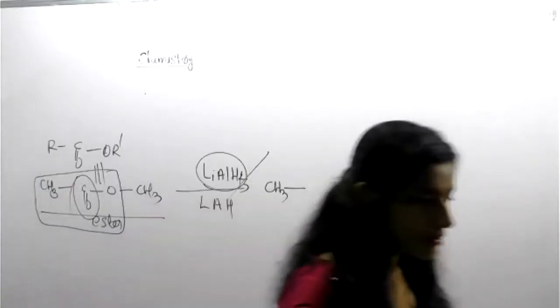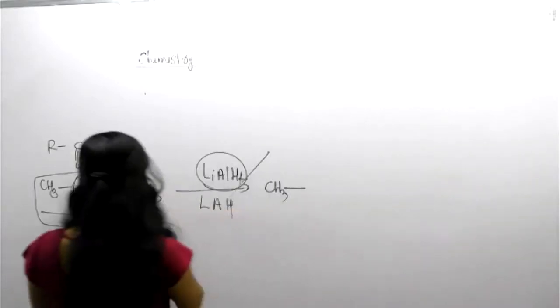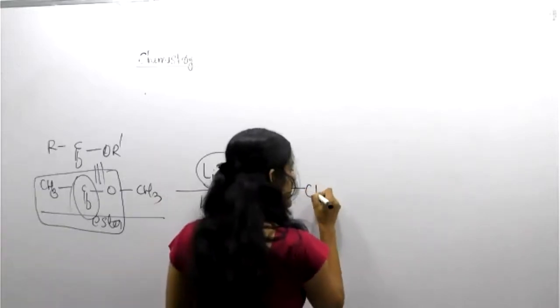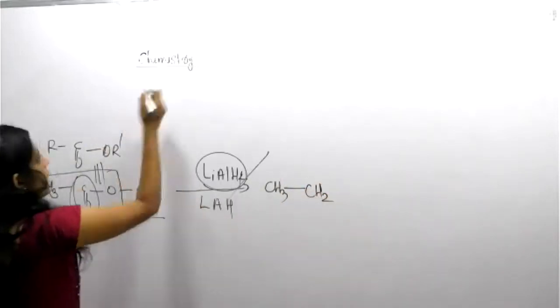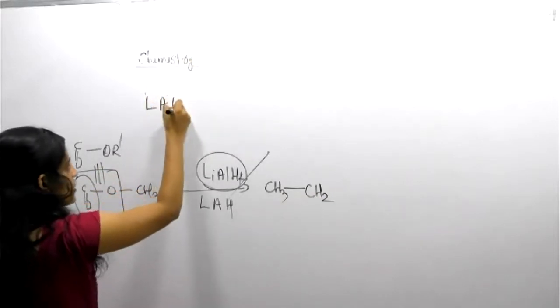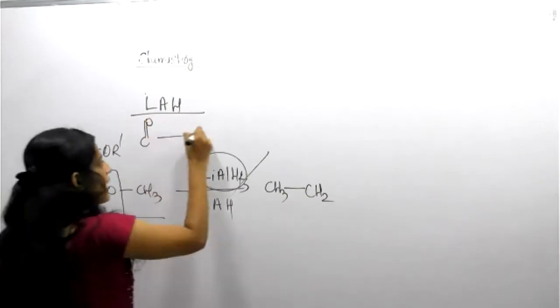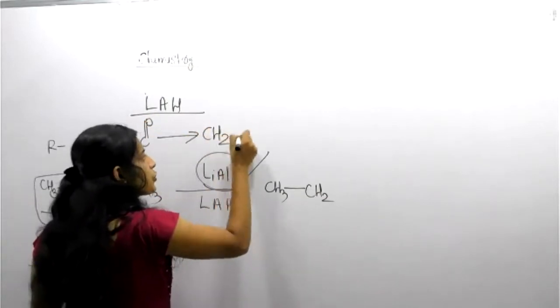Any confusion? Okay. So C double bond O will change into a CH2 group. It's a short note for you: if LAH is with you and a carbonyl group is there, it is directly converted into a CH2 group, no doubt.